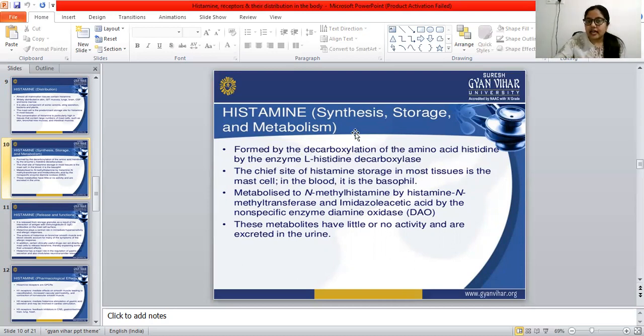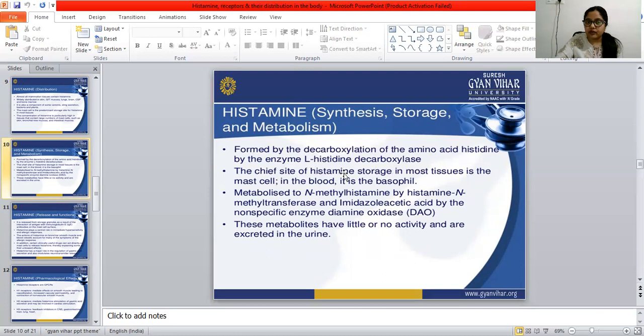So this decarboxylation occurs with the help of L-histidine decarboxylase. When the amino acid histidine is decarboxylated, it forms histamine, with the help of L-histidine decarboxylase.